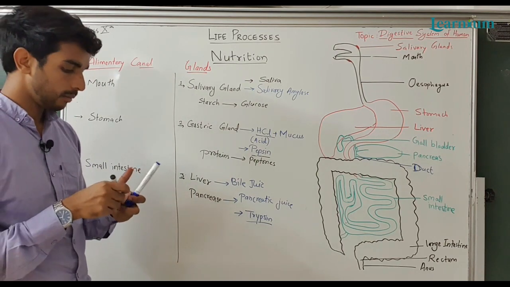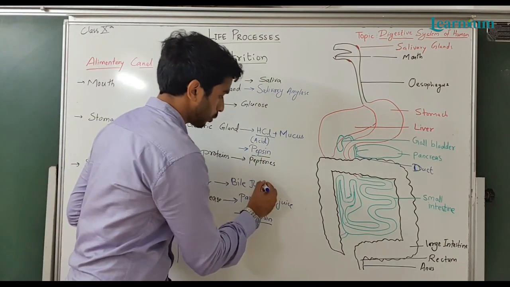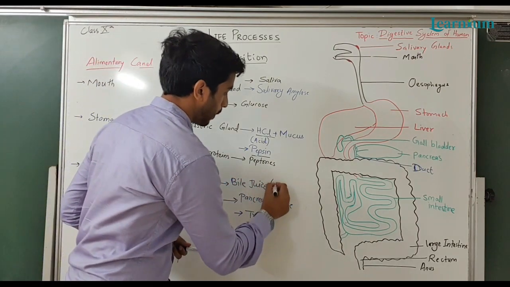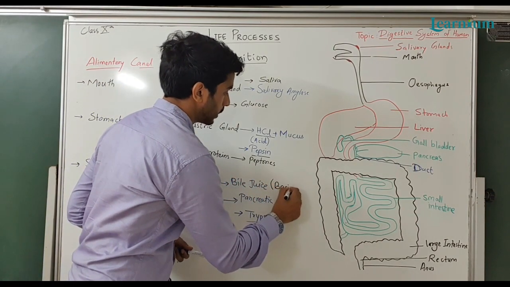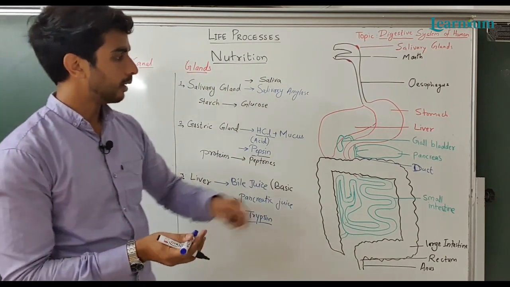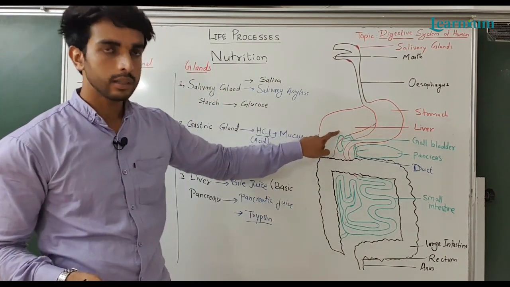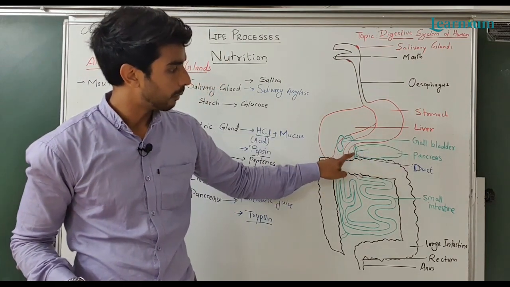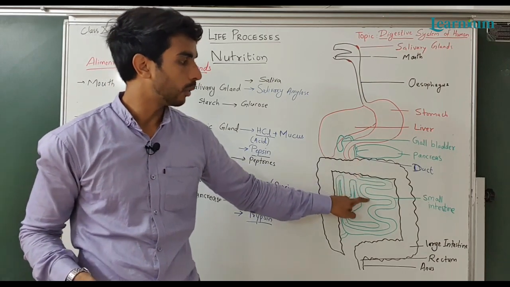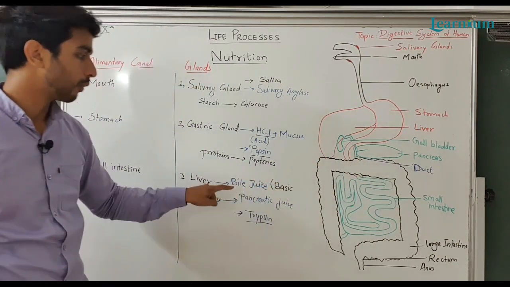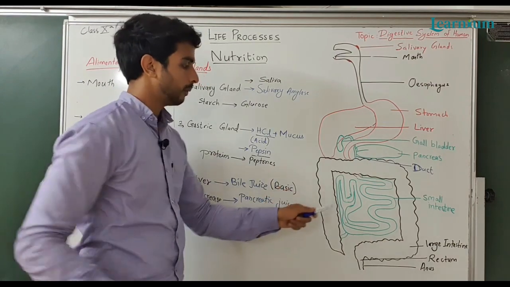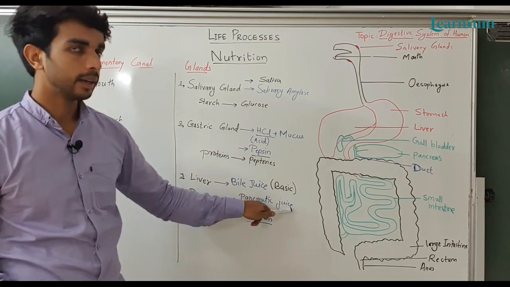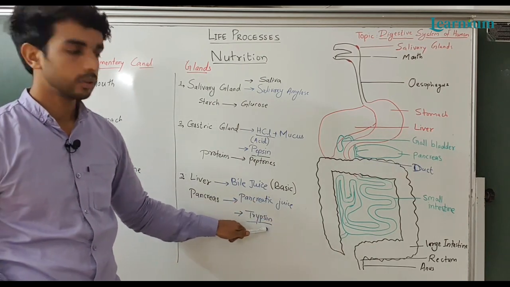So the basic medium is provided by bile juice. Bile juice is basic. It is secreted by the liver, then passed into the gallbladder where it is concentrated, then with the help of the bile duct it is poured into the small intestine, which provides the basic medium. Then the pancreas secretes pancreatic juice as well as some enzymes known as trypsin.